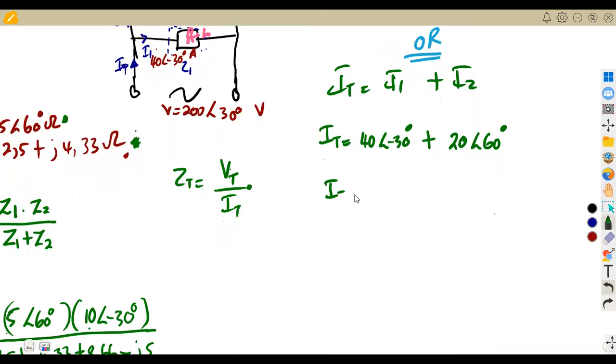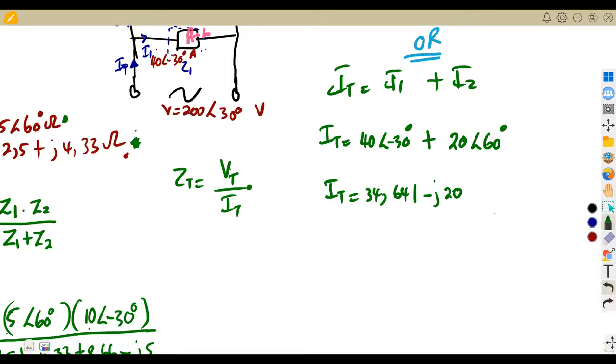If you convert 40 angle of minus 30 to rectangular form, following those stages that I was showing you guys, you're going to obtain 34.641 minus j20. You do the same thing for 20 angle of 60, simply applying these same steps.